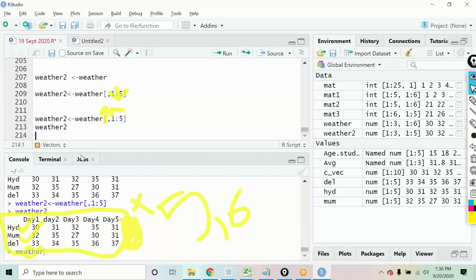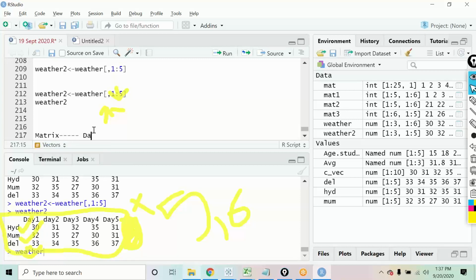Okay. So now all of you create one more matrix over here. In this, I would like to see the data of day 1 and day 3, just day 1 and day 3 data for Hyderabad and Mumbai. This is what I would like to see as the data. So you have to create a new matrix. You can give it any name you want.